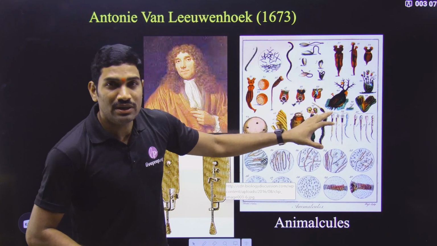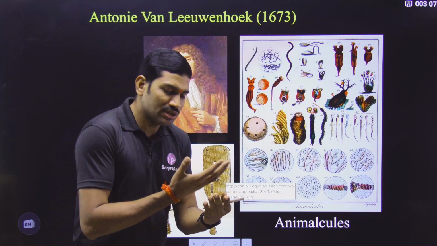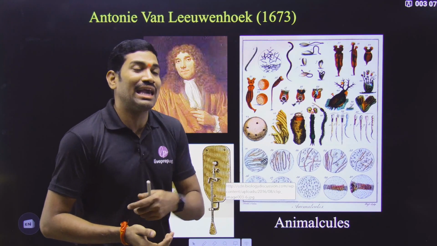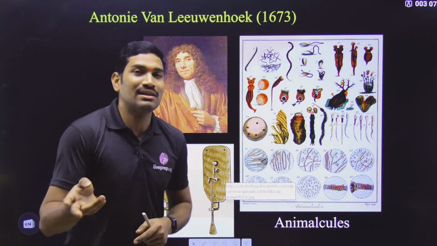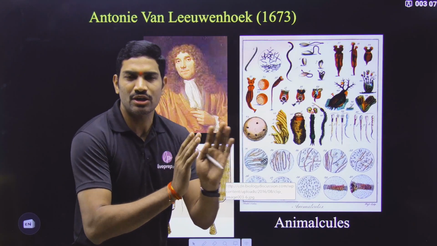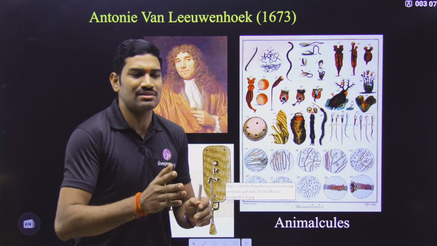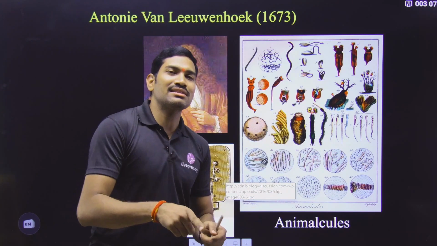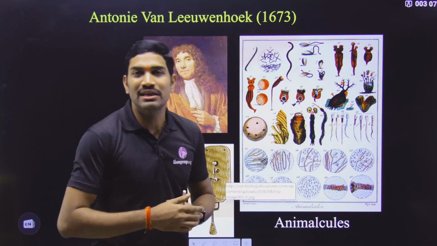And what did he actually observe under the microscope? He observed that there were some animal-like organisms. Why are they saying animal-like? Why not plant-like? Plants are present at a particular location. They are not showing locomotion, right? In the general sense. But in the case of animals, yes, they are able to move. So in that sense, they are saying animal-like. Why are they saying animal-like?